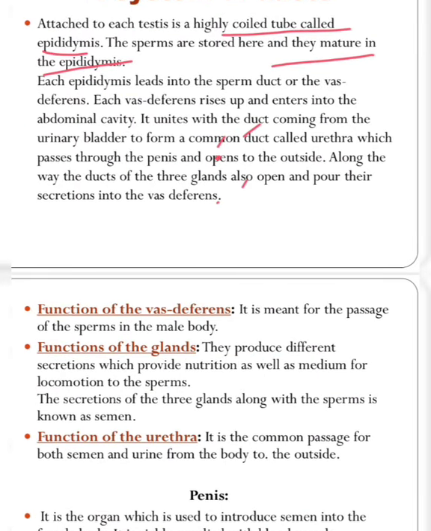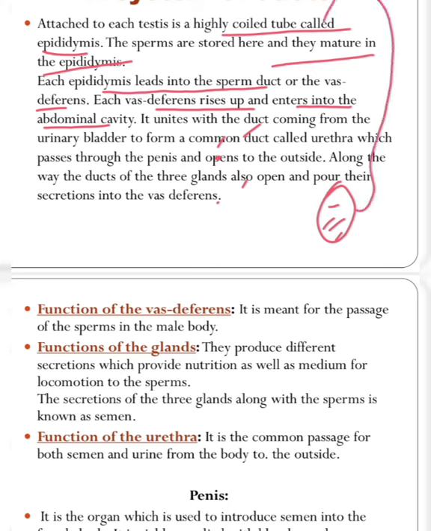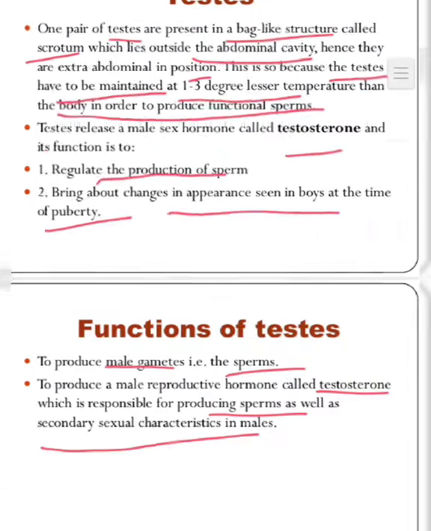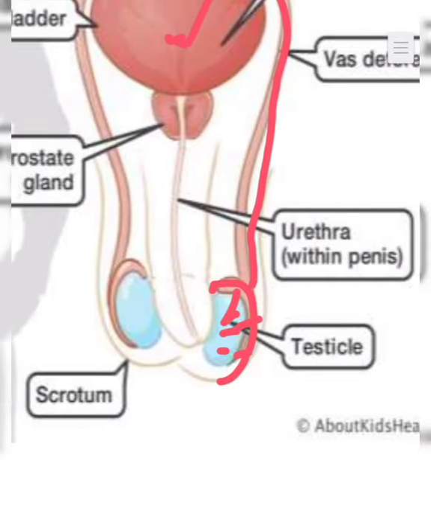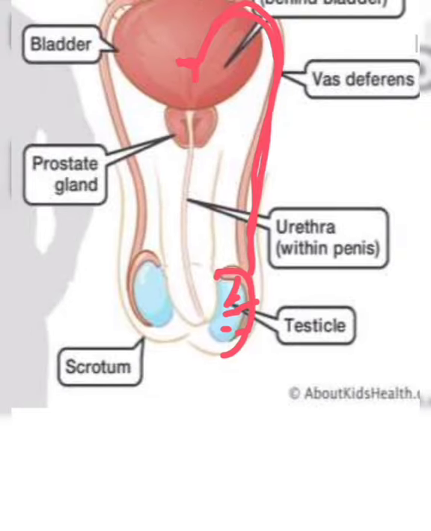Each epididymis leads into the sperm duct or the vas deferens. Each vas deferens rises up and enters the abdominal cavity. As I said, after the sperms are produced inside the testes, they go through the vas deferens into the abdominal cavity, and it unites with the duct coming from the urinary bladder to form a common duct, that is the urethra. See the picture again. When the sperms come into this area, they then pass through the penis, through the urethra, to come outside of the body.